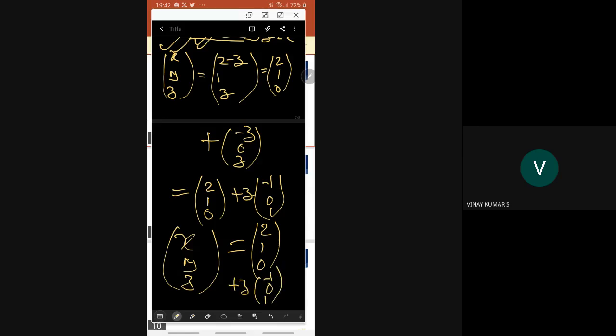You can choose z as 0, or you can choose z as 1, 2, 3, anything. So this is called a free variable. How many free variables are there? There is only one free variable out of the 3 variables x, y, z.